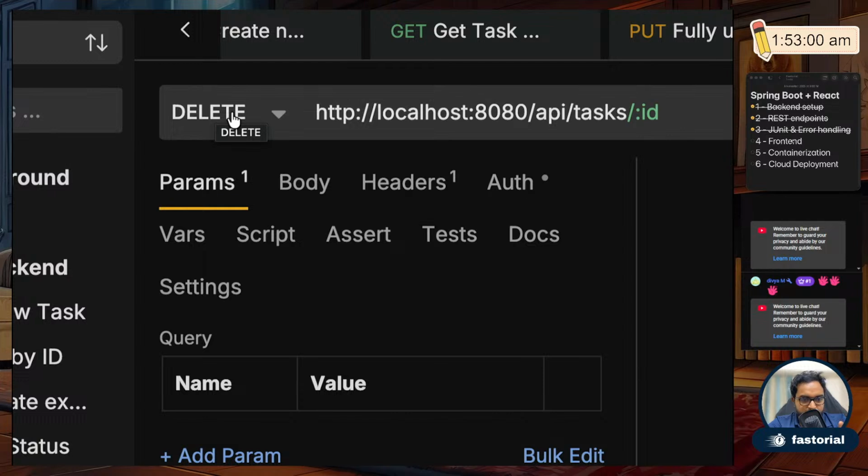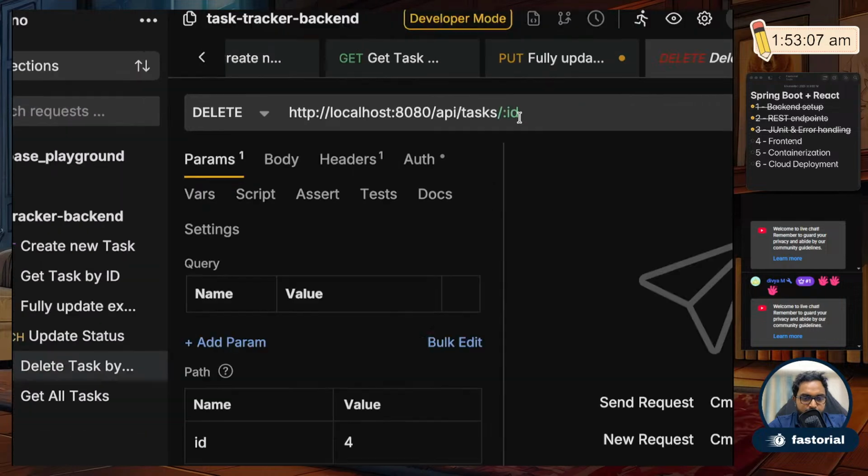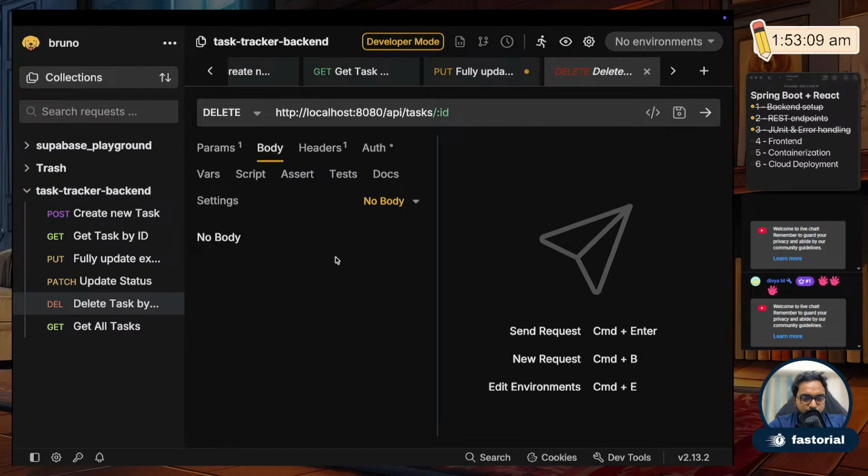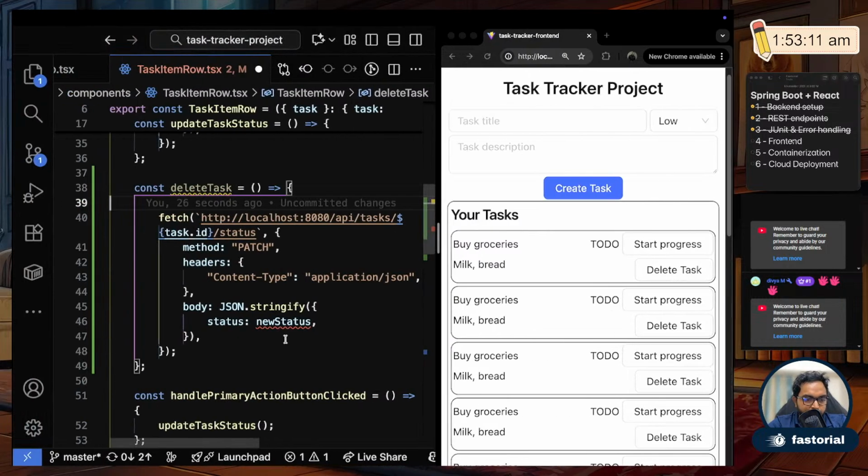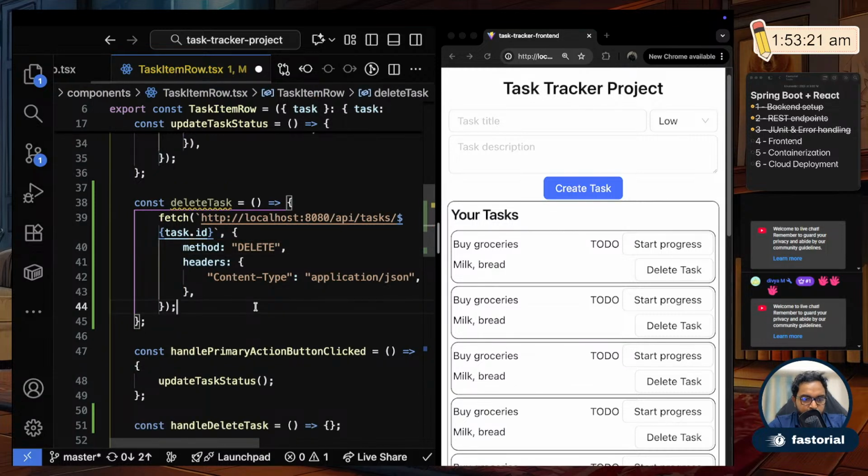The method is delete, and then this is the endpoint. You end with task and then ID, and there will be no body. The body is empty. So it ends with just the ID, the method is going to be delete, and it doesn't have a body. If I do all of this, this task should delete.